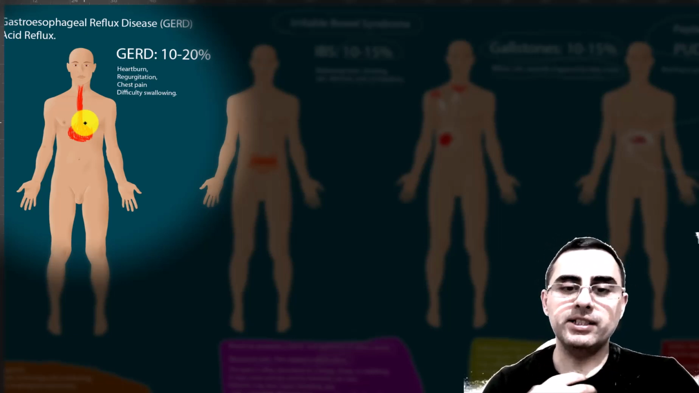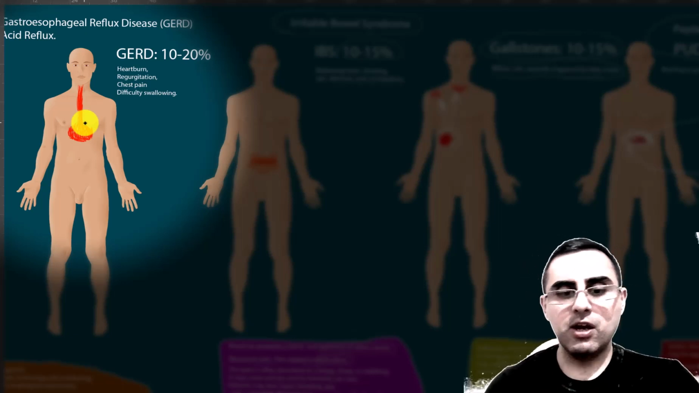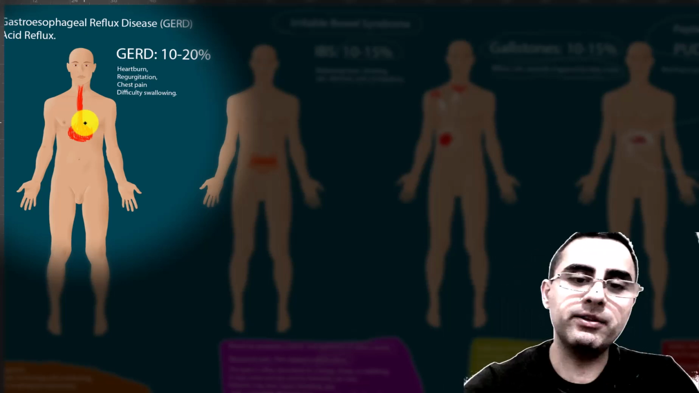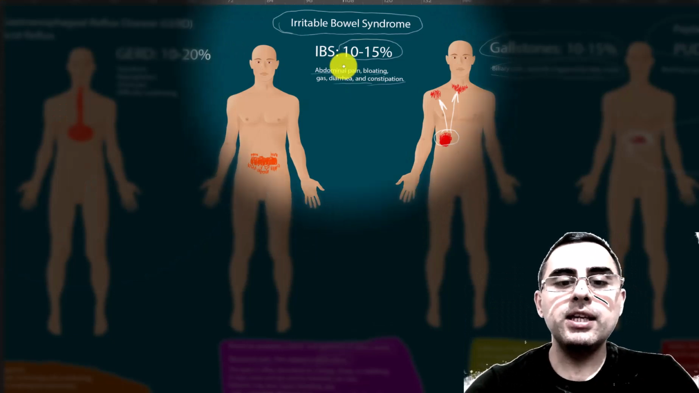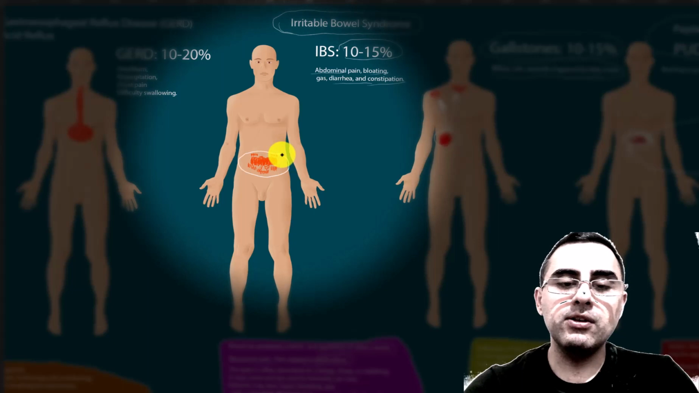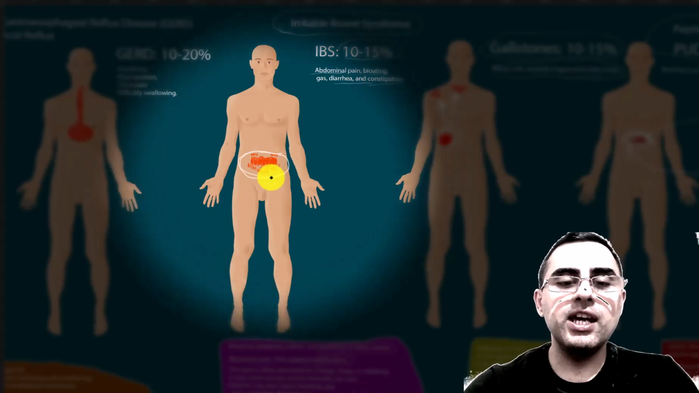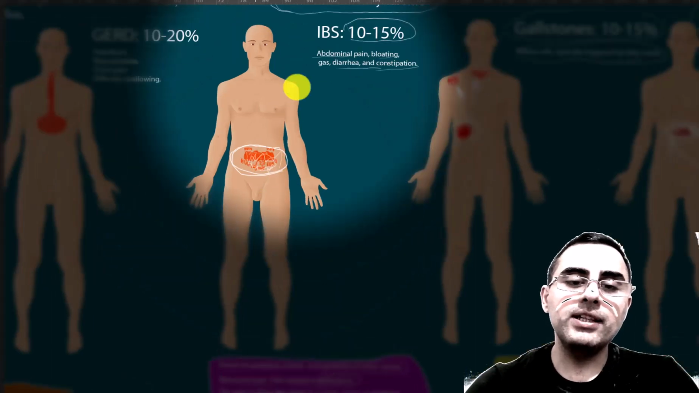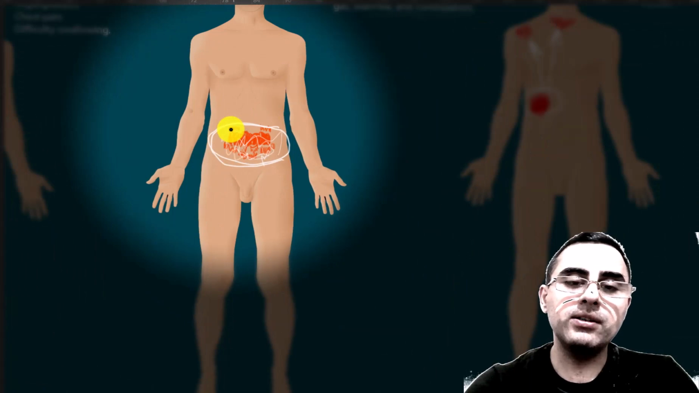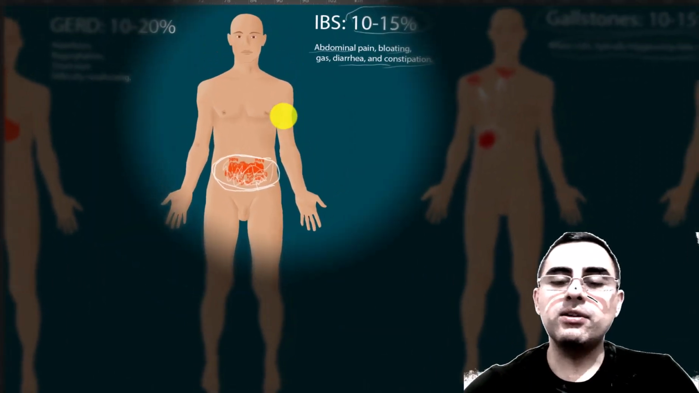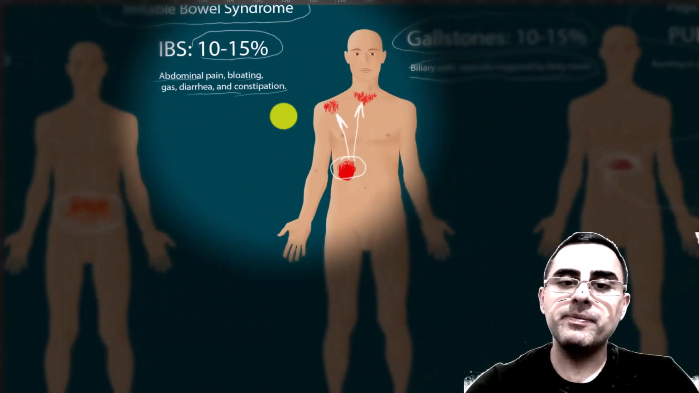If pain is of a burning nature and occurs in the chest region, it's with high probability gastroesophageal reflux disease. If pain occurs in the lower part of the abdomen, and patients cannot specify exactly where this pain is, but it is in the lower part of the abdomen and usually middle, it's IBS, or irritable bowel syndrome.